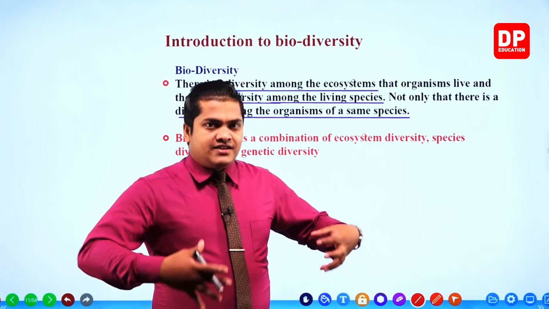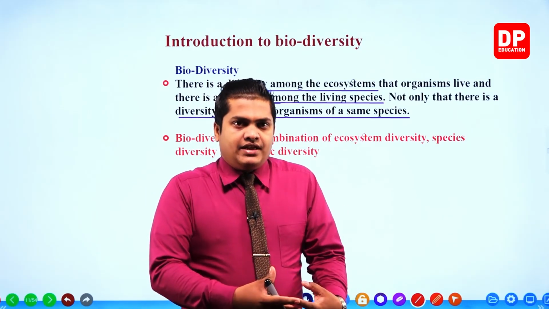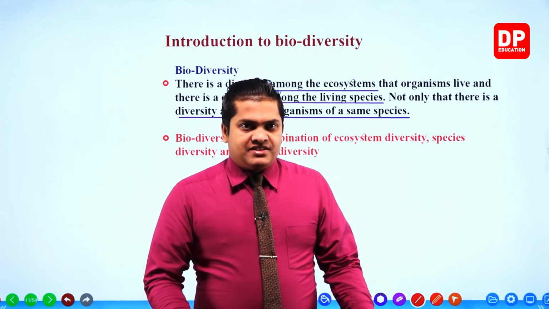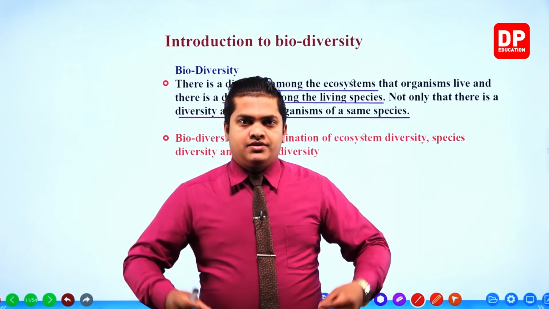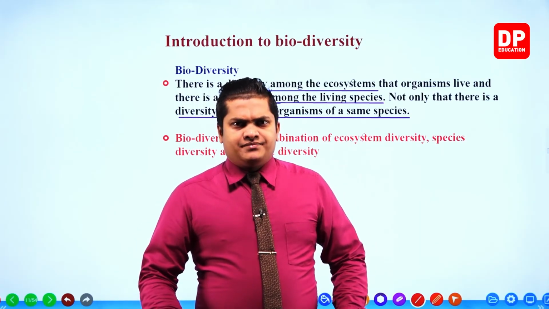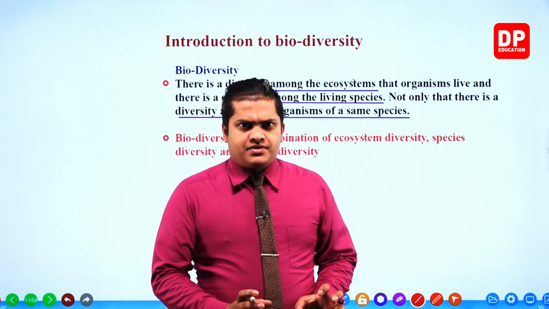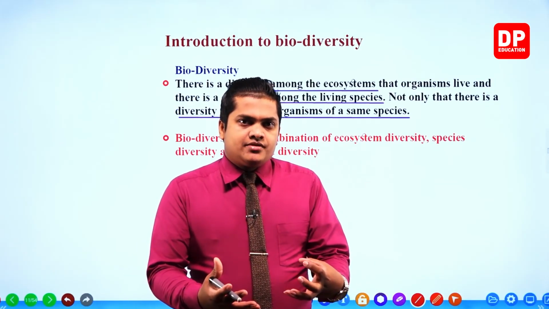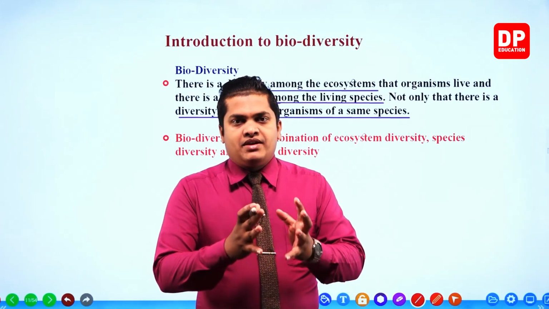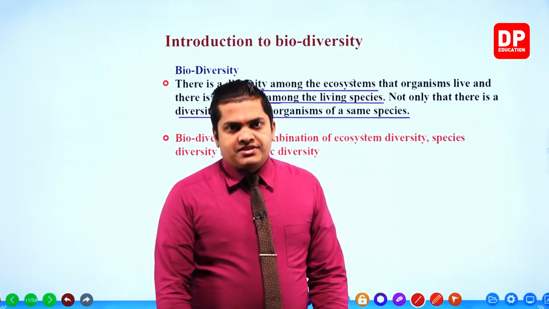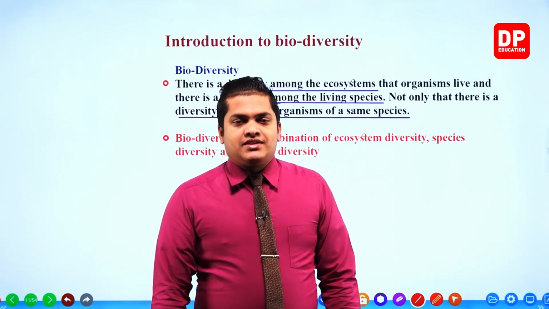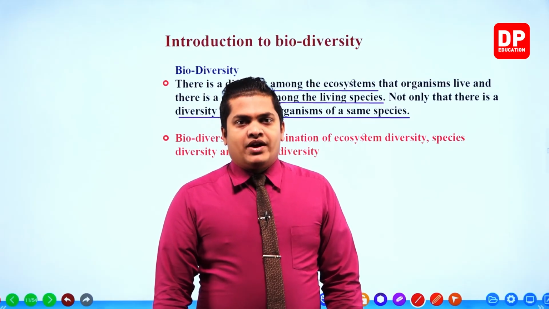All of these differences collectively are referred to as biodiversity, the differences between different kinds of organisms living on our planet Earth. Ecosystems, species, genetic, any kind of difference can be considered as biodiversity.